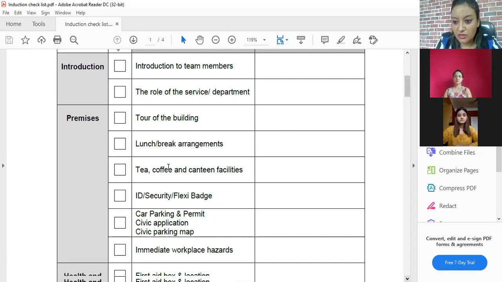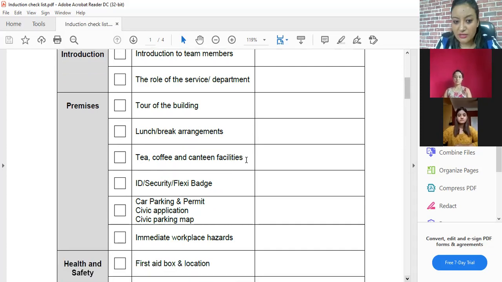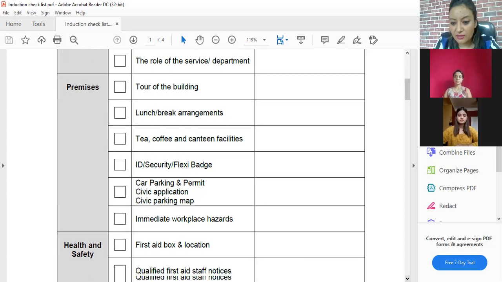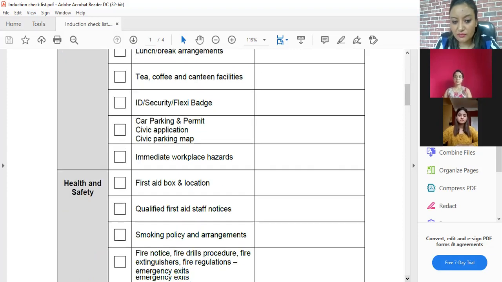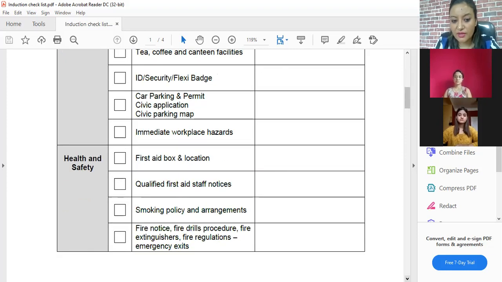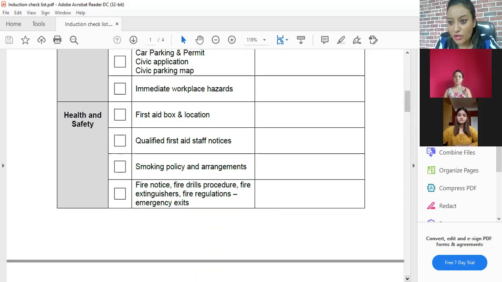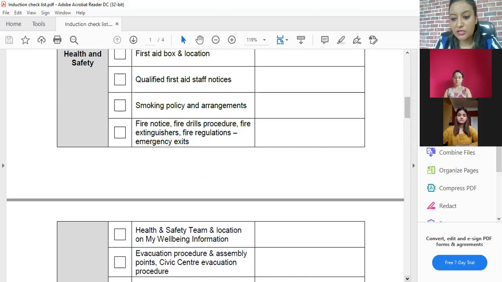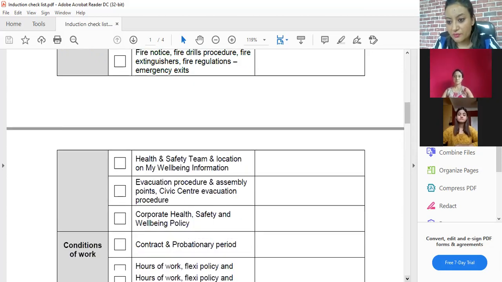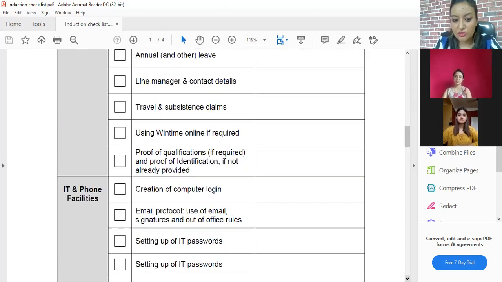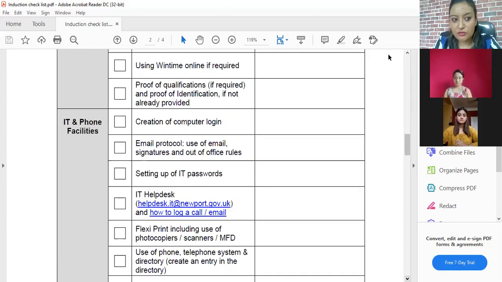Whether the canteen facilities are shown, whether ID, security, flexi badge are given, whether car parking cards are made, whether you've shown where the first aid box is. Depending on which company you join and what kind of induction you plan, you make a checklist so that you don't miss out on anything. I will share this document with you so that you can refer to it later on.